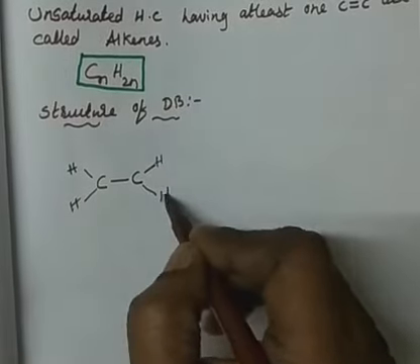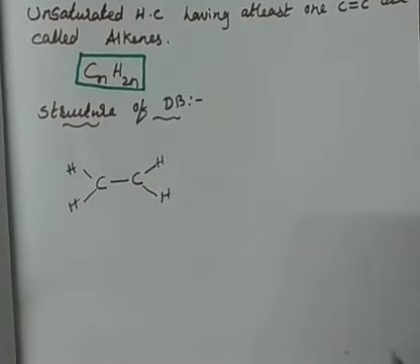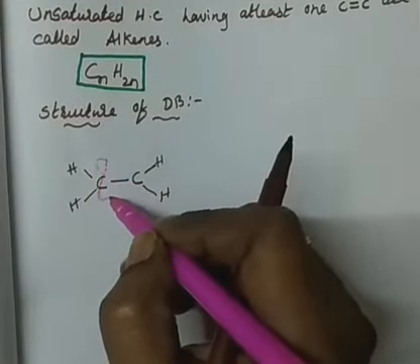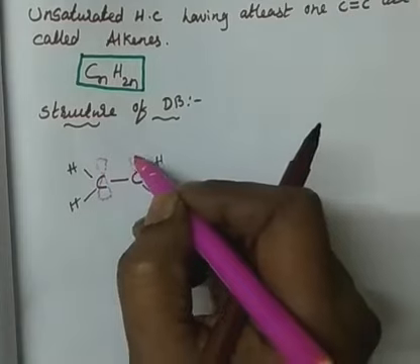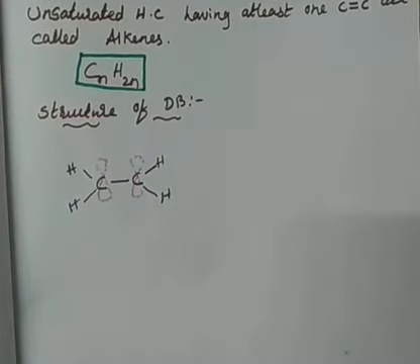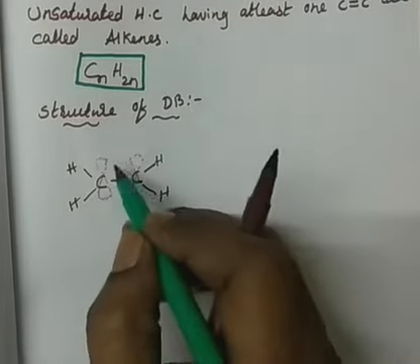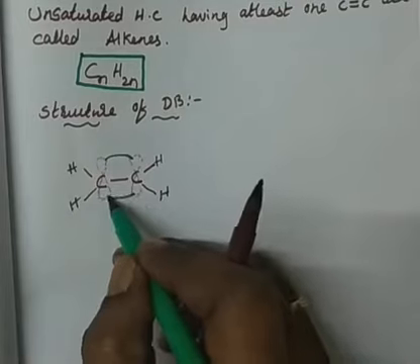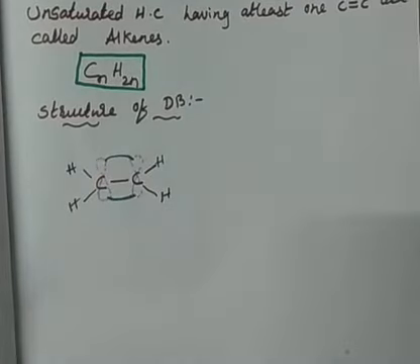If I write an orbital picture, then lateral, sidewise overlapping will form a pi bond, right? So this is the pi orbital of the carbon atom. Overlapping of these orbitals will form a pi bond.